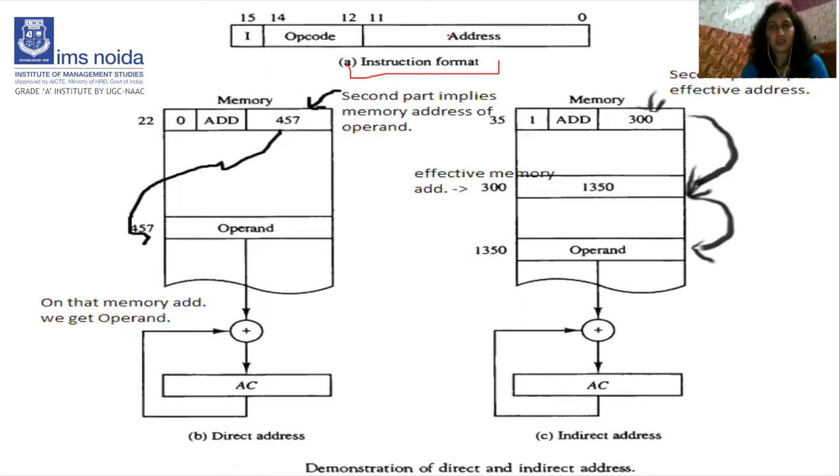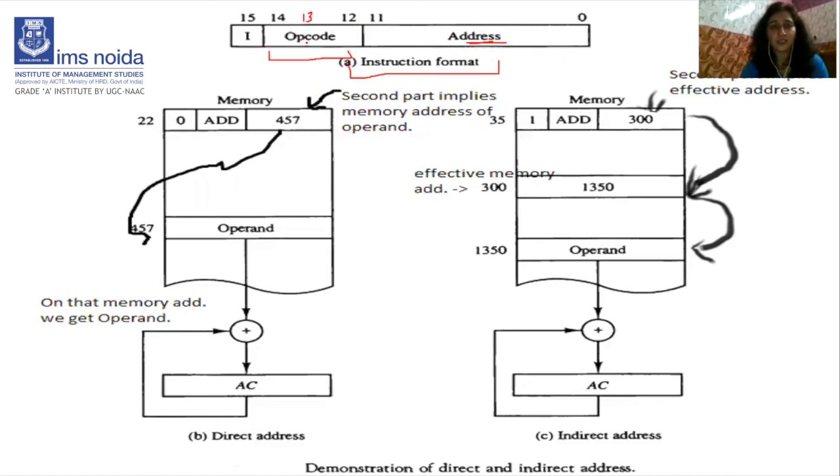Bits 0 to 11 are the address of the operand. Bits 12, 13, 14 consist of the opcode, and bit 15 is the I bit. Before discussing the direct and indirect address, you must know about this instruction format. Clear? Now here, from 0 to 11, it consists of the address of the operand. Address of the operand means it shows where the operand is located. Bits 12, 13, and 14 are of 3 bits: the opcode. It shows the opcode value.